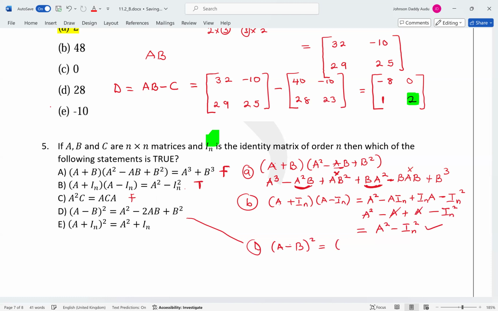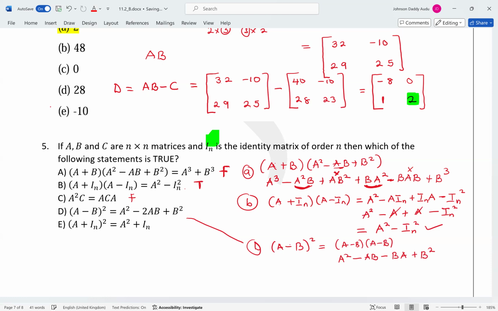This simply means A minus B times A minus B. So now this is going to be A times A, which is A squared. A times minus B, you have minus AB. Then you have minus B times A, which is going to be minus BA. Then minus B times minus B is going to be plus B squared.